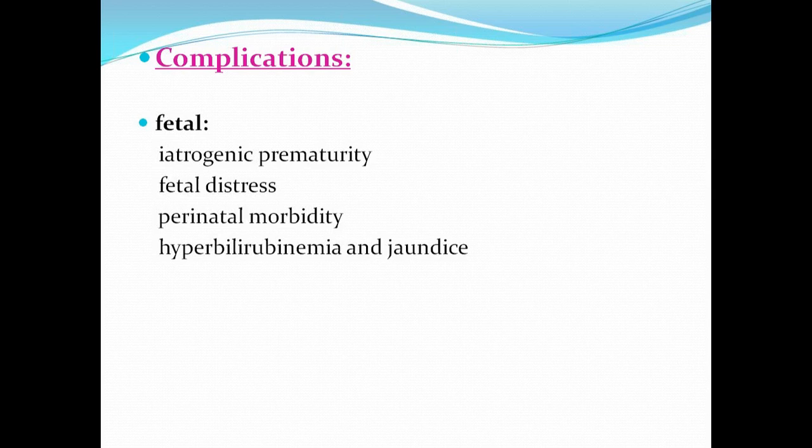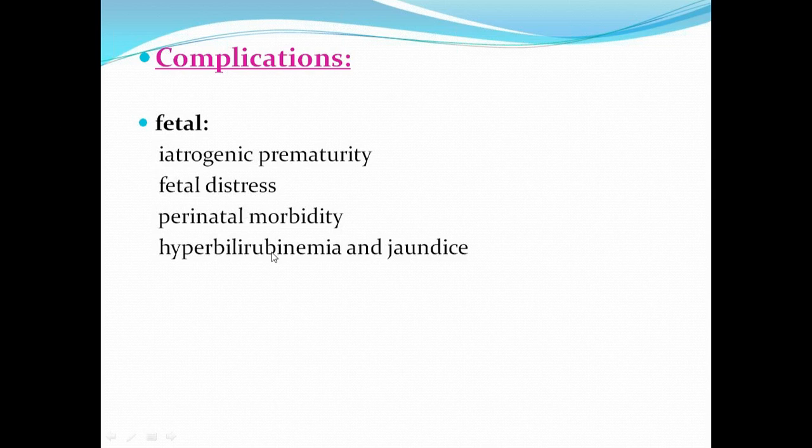But if the obstetrician did not calculate the gestational age correctly, or there was some error in the calculation, then this problem of iatrogenic prematurity can occur, and you may deliver a baby which is not yet 37 to 39 weeks. It may be just 36 weeks or 34 weeks. But nowadays, with wide availability of ultrasound and more than one ultrasound being done, this risk of iatrogenic prematurity is less in modern obstetrics.